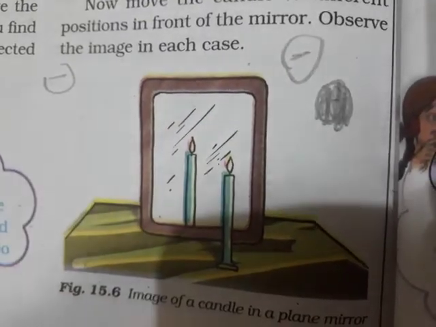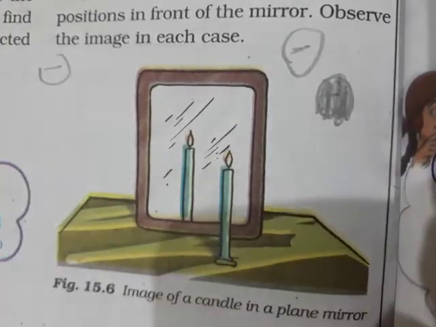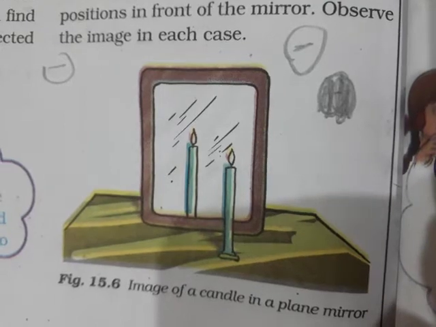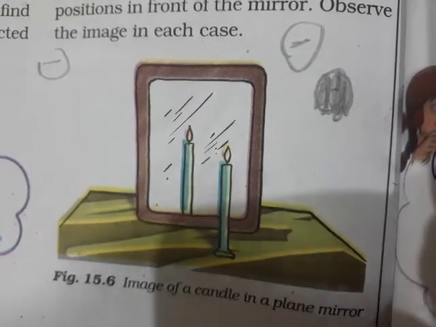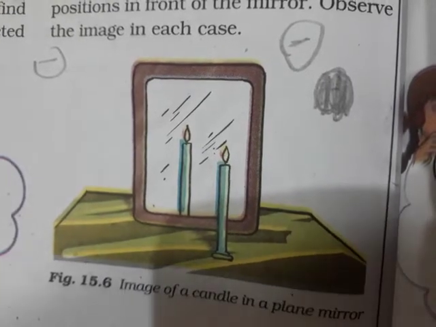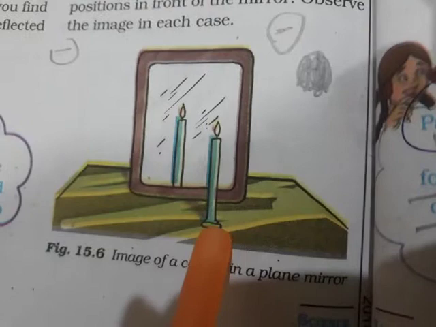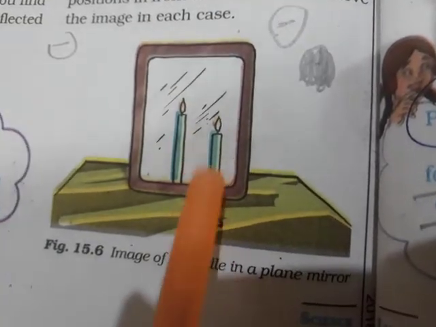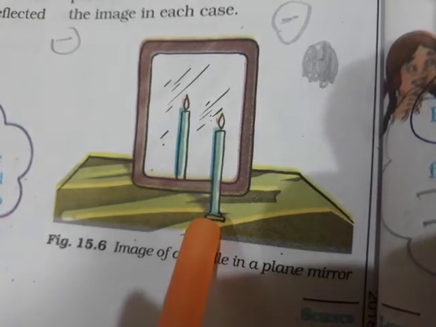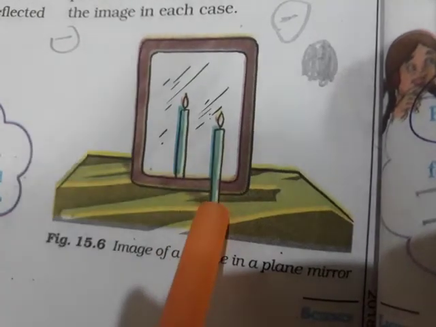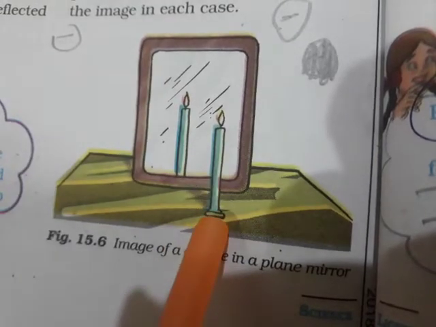This diagram is showing the image of a candle in a plane mirror. What is a plane mirror? A plane mirror is the mirror in which we see our image in our home. In this mirror, the image formed of a candle is upright. Upright means the flame appears on the top of the candle as in the object.